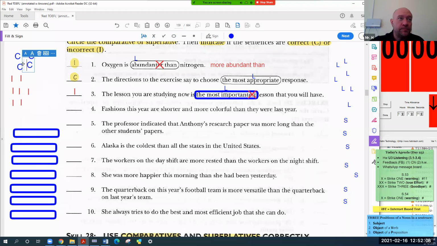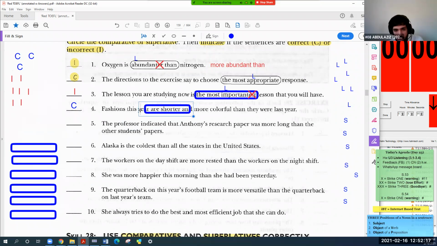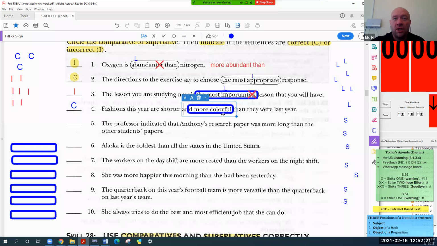Number 4 is correct. Yes, because shorter, more colorful. Where do I put the circle? Shorter and more colorful. So we have shorter, more colorful, then include than, right? Include this with your formula.